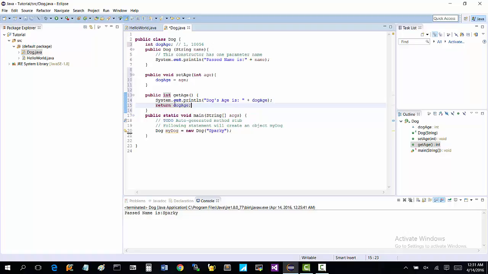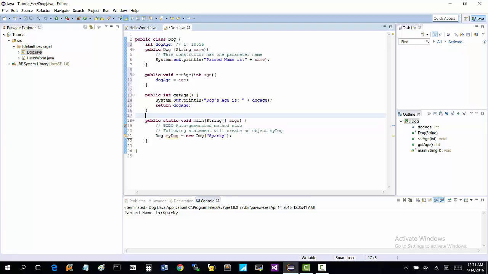And that's going to make it to where we can actually get our age of our dog. So underneath my dog, what we can do in our main method is comment it and say call class method to set dog's age, right?